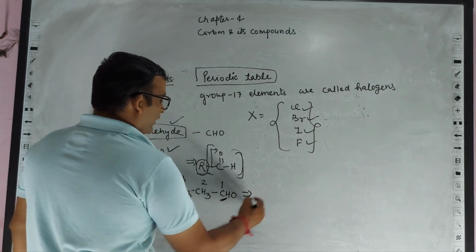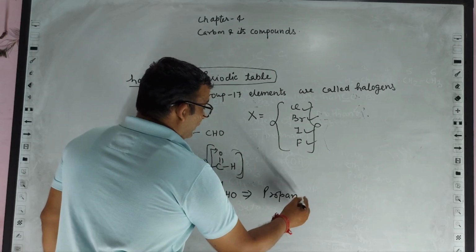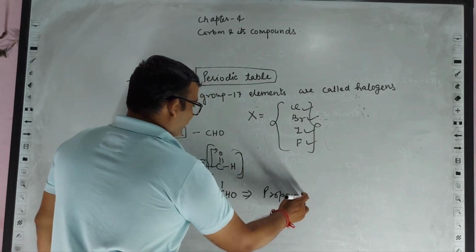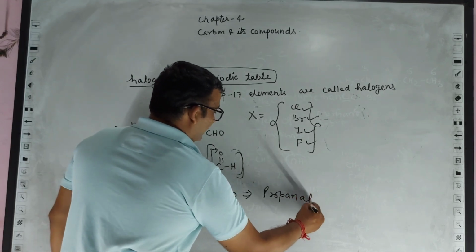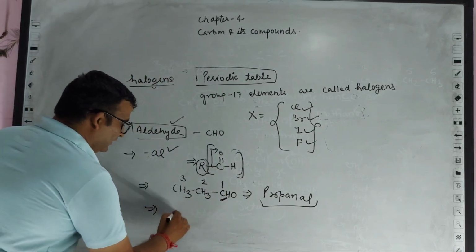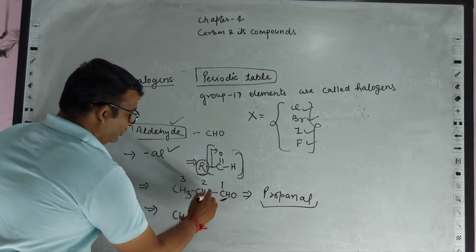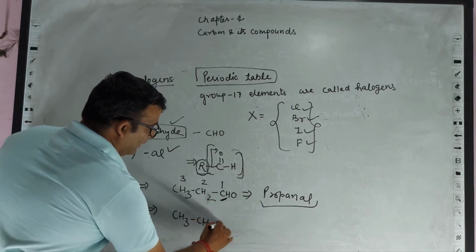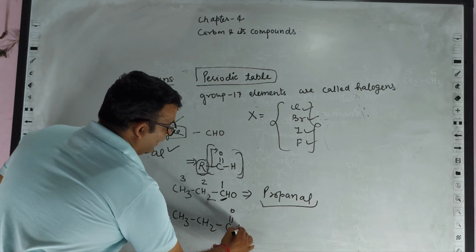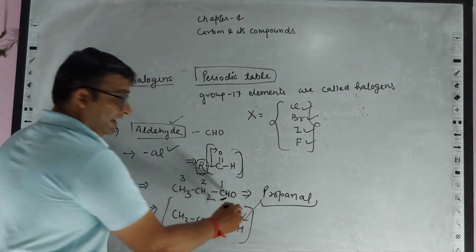So on 3 it would be propane, and the last E will be replaced by al. This would be called propanal. And we can also rewrite this as CH3CH2, and C double bond O and H. It would be the same.